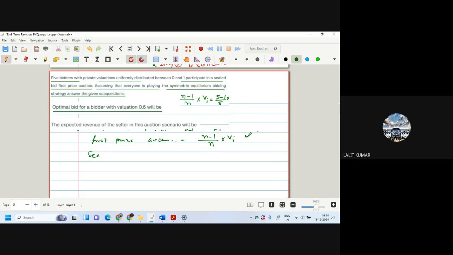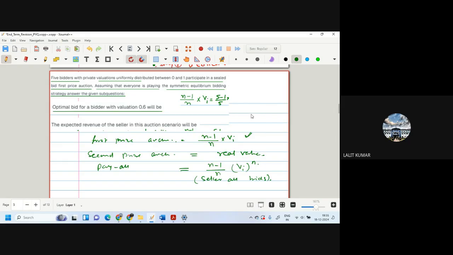For the second price auction, you always bid your real value. For pay-all, your bid should be equal to ((n-1)/n) times vi to the power n, and here the seller gets all the bids' payment.